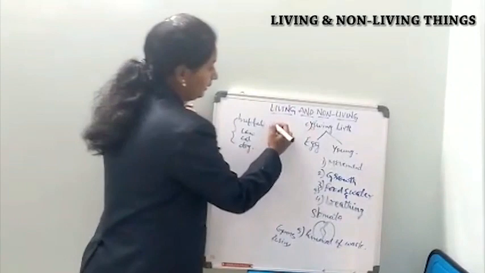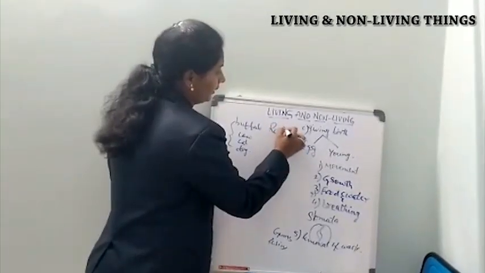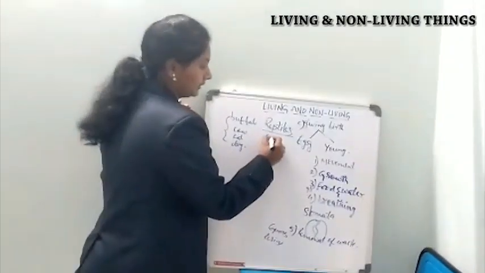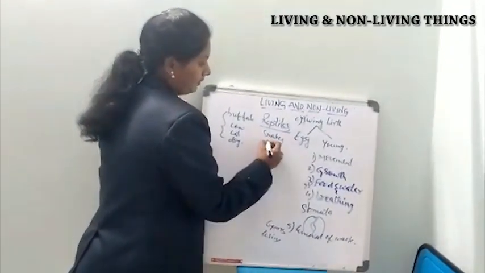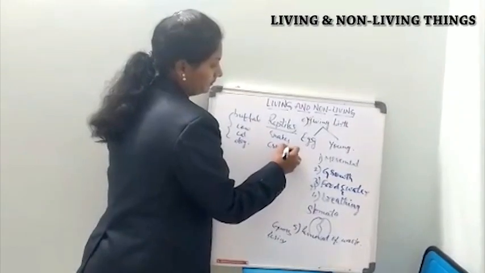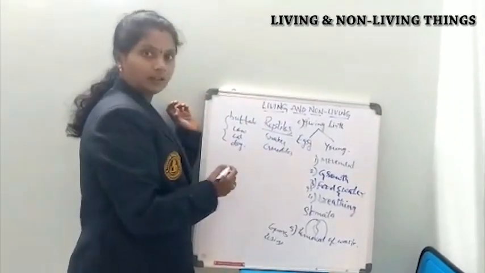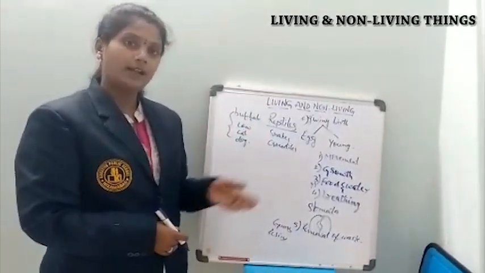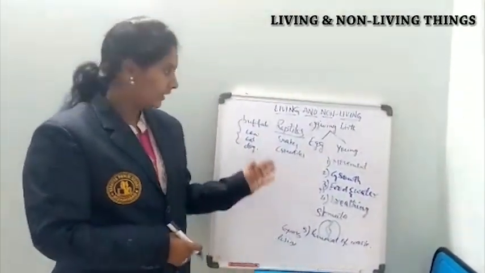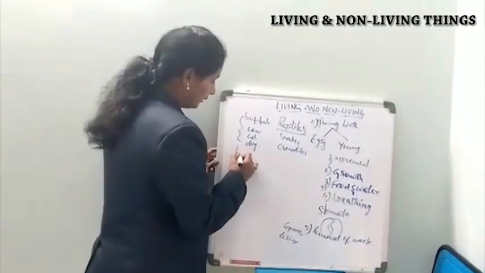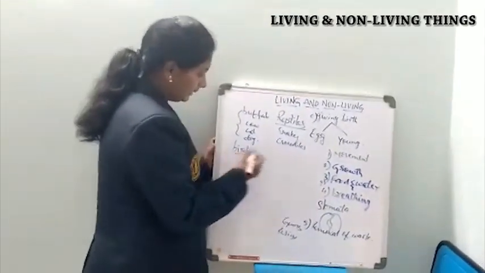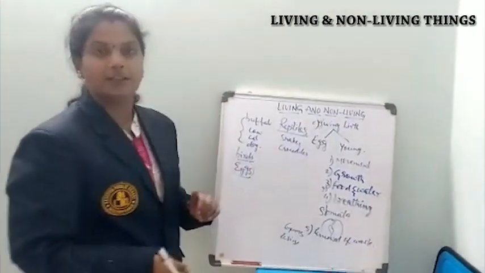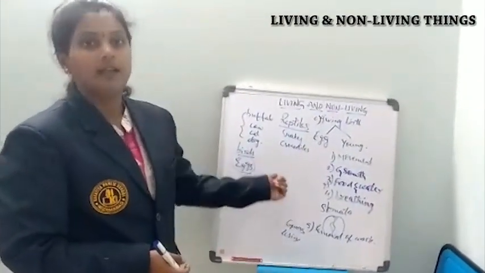And coming to one more category, reptiles. For example, reptiles like snakes, crocodiles, tortoise, etc. They lay eggs. And coming to birds, if you take birds and insects, they also lay eggs. From these eggs, after hatching, they give birth to their young ones.